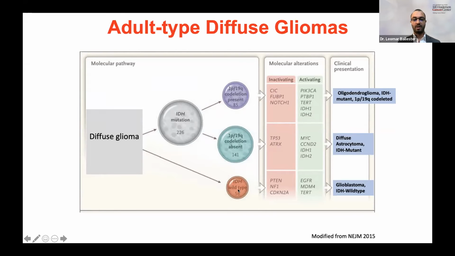And we have the IDH wild type tumors that do not have mutations in IDH1 or IDH2. They frequently have activating mutations in EGFR and TERT promoter mutations, just like oligodendrogliomas that also have TERT promoter mutations, but these tumors are IDH wild type, so no IDH mutations, and that's an important distinction. And they frequently have mutations in PTEN or NF1 and CDKN2A.